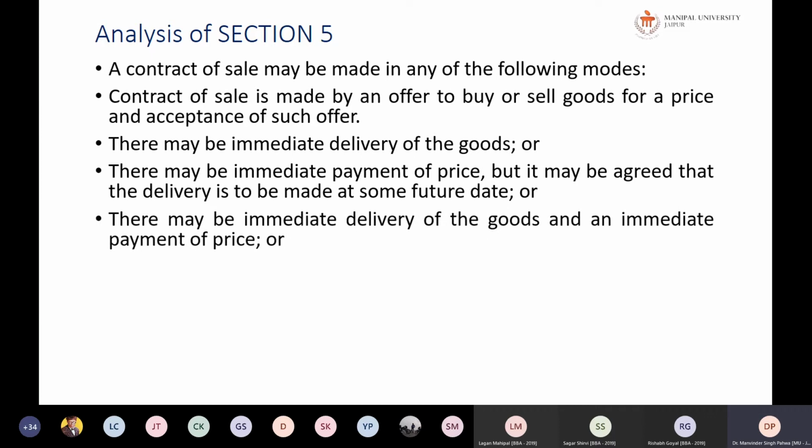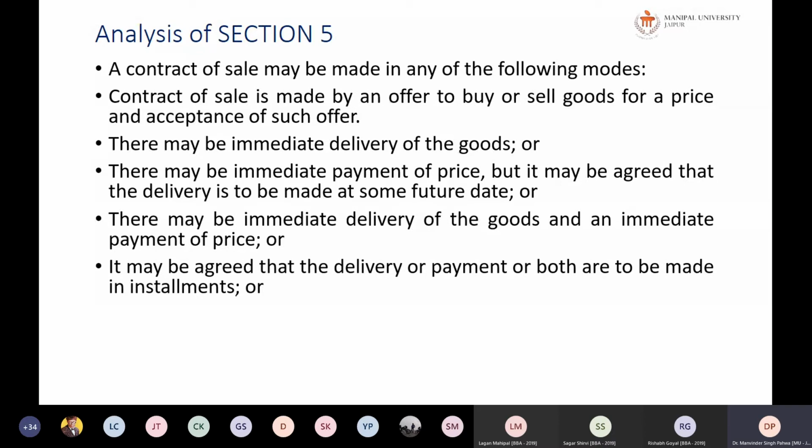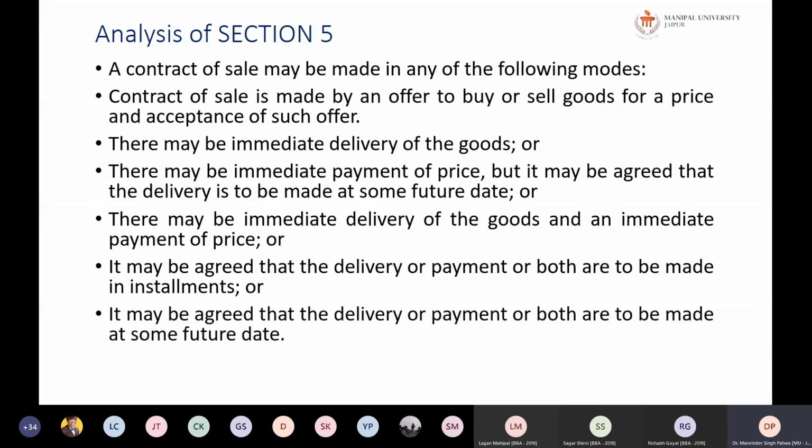So there may be an immediate delivery of goods and immediate payment of price, or even the delivery of the goods and the price may be postponed to a future time. In that case, it will be an agreement to sell. It may also be agreed that the delivery or payment, both, are to be made in installments. The more you pay, the more installments of goods you can take, and something like that can be formed in advance, and still it will be called an agreement to sale only. Or it may be agreed that the delivery and payment both are to be made at some future date. That is called postponement.